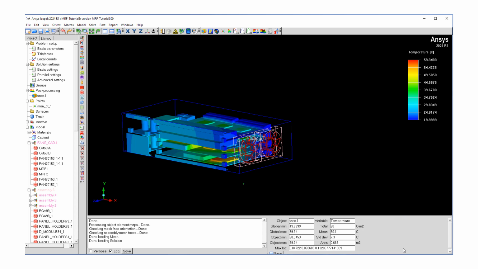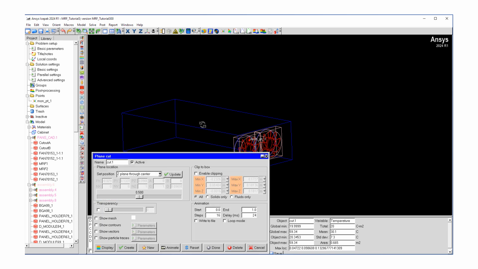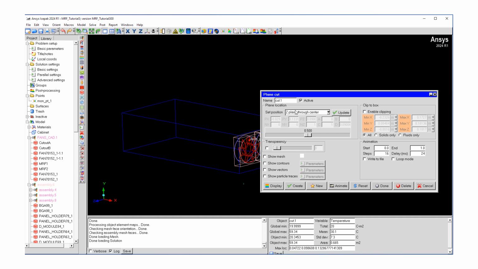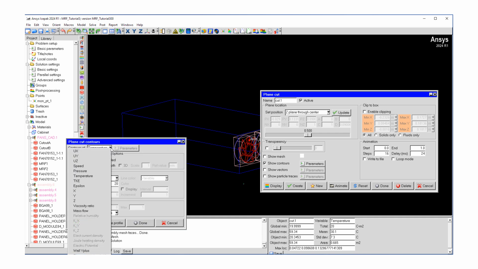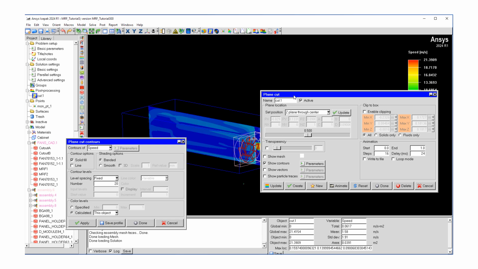Another way to look at the solutions is, let's deactivate this, add a cut plane. Let's make it Z plane, and let's look at flow speed, and select this object, hit apply.